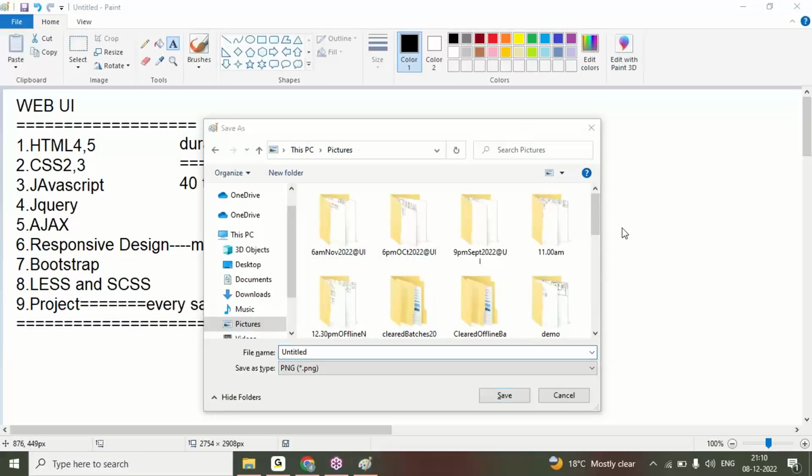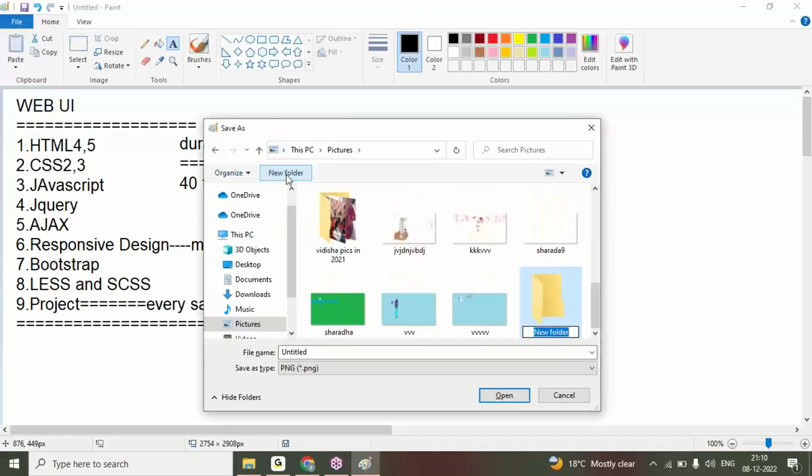Ma'am, what about AngularJS? You don't teach? Angular, React, Node are taught by other faculty. You can start parallelly along with my classes.